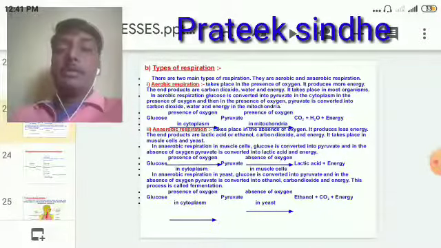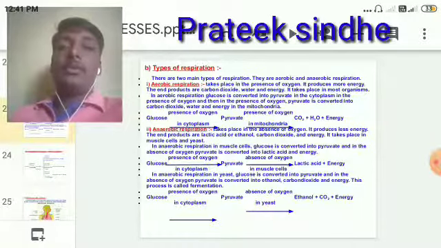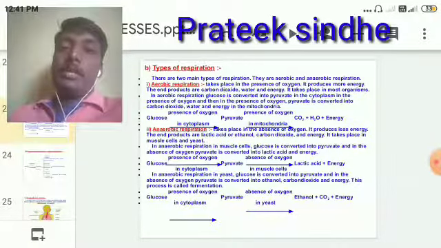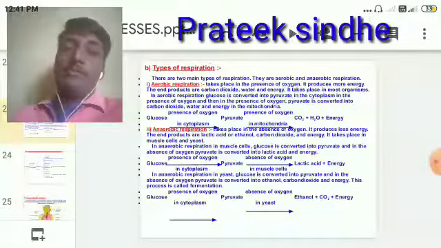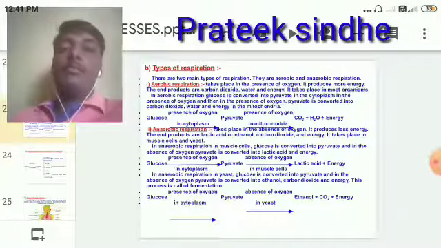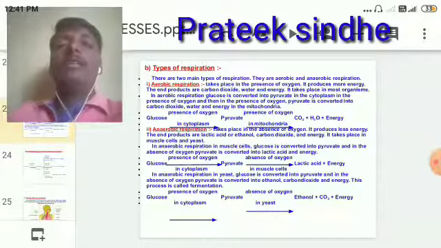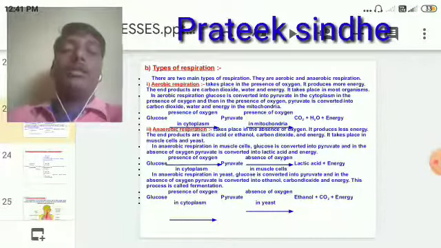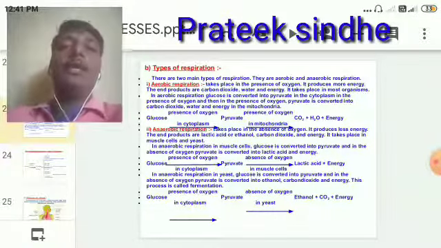If you want to listen once again, go to that site and you will get all of it in detail for your help. Okay, now let us begin with today's second life process, that is respiration.